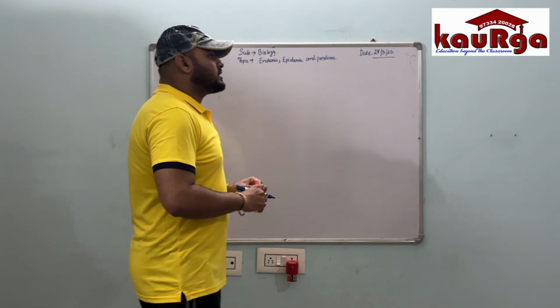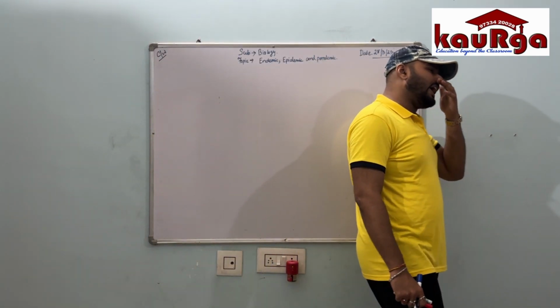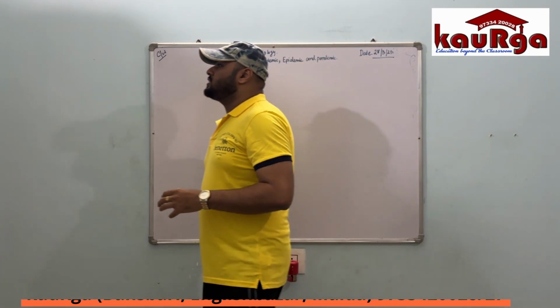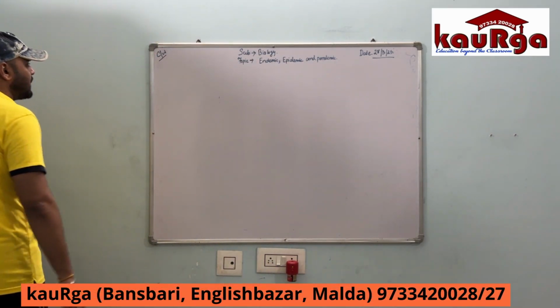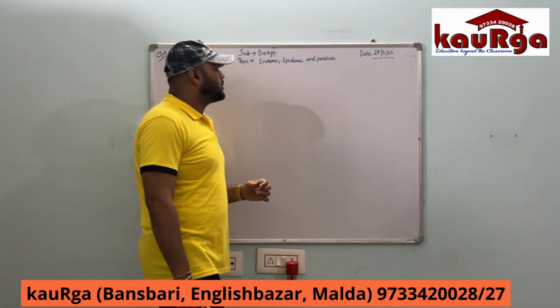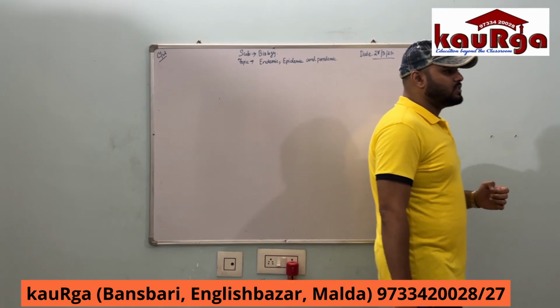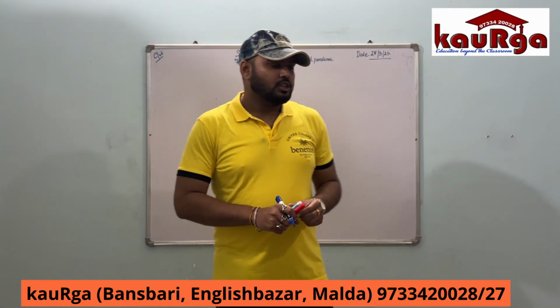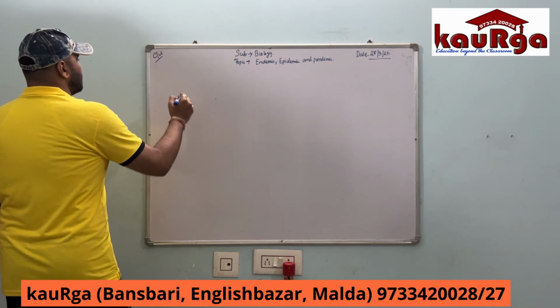Now listen. So this class is all about epidemic, endemic and pandemic. What are the three things? Let us understand in a very elaborative manner. Then we go deep in details about the concept of epidemic, which is there in your class 8 book, WBBSE syllabus. Okay. So first, we need to understand four things.